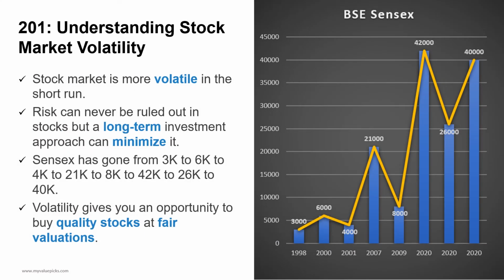Generally, the stock market is more volatile in the short run. Stocks can take a big hit during recessions. Volatility can be caused by various reasons, such as Great Recession, financial crisis, pandemic, geopolitical, and company-specific events. Risk can never be ruled out in stocks, but a long-term investment approach can minimize it.